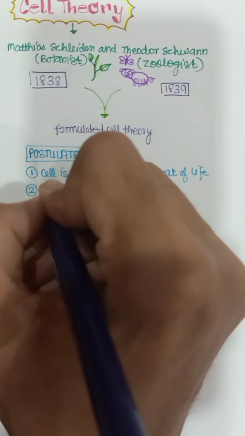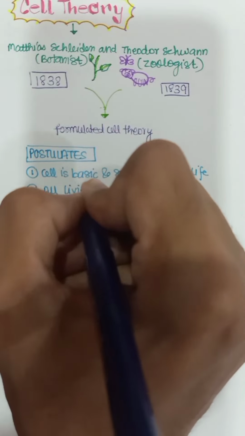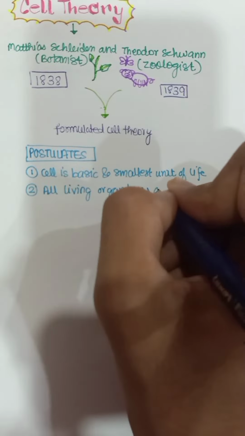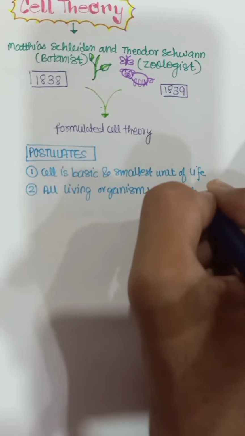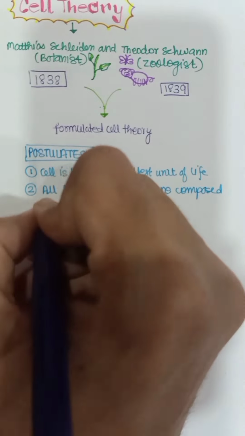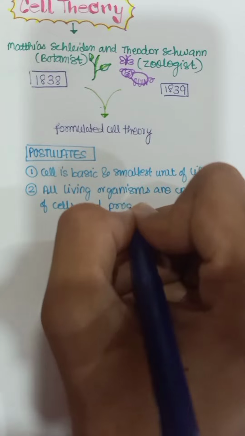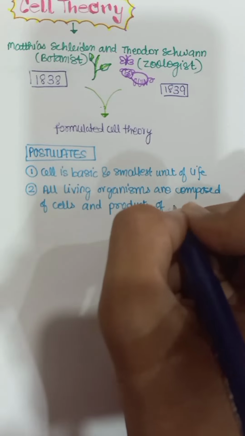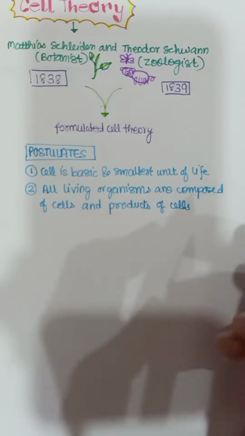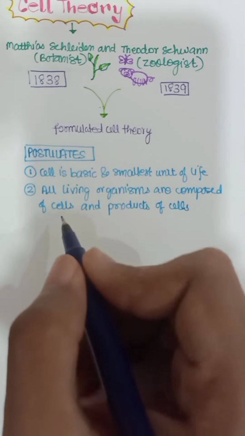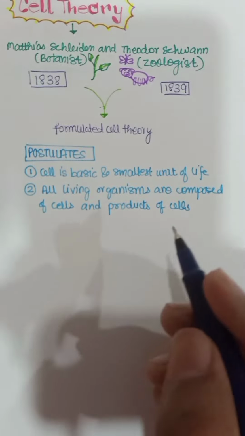And second, all living organisms are composed of cells and products of cells. This is also the first line of the chapter that we discussed. These are structural and functional unit of life.